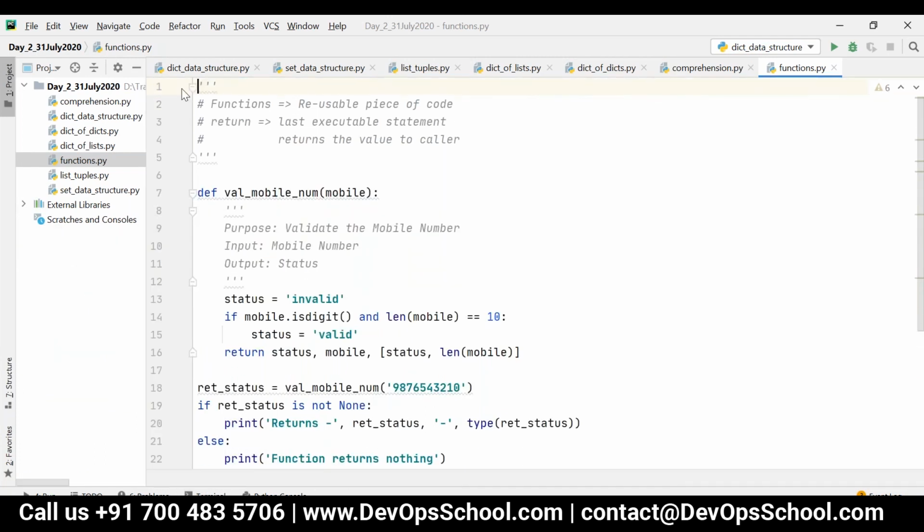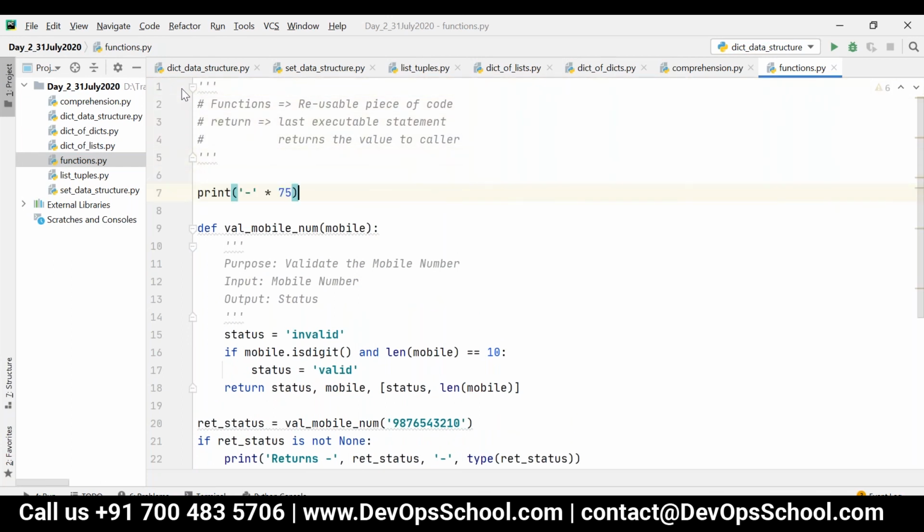Take it down, and then let me know when to scroll down. I will scroll it down.